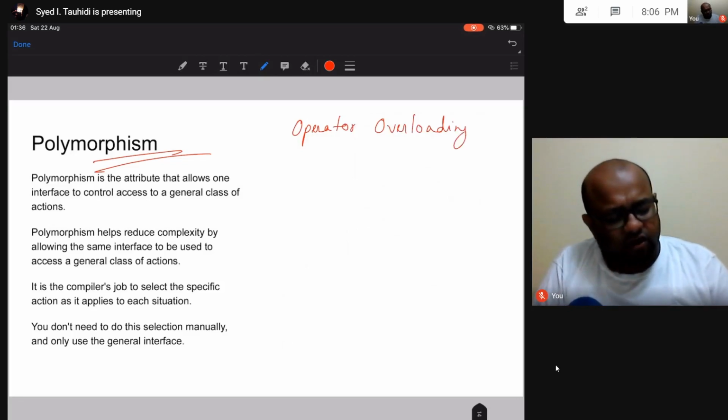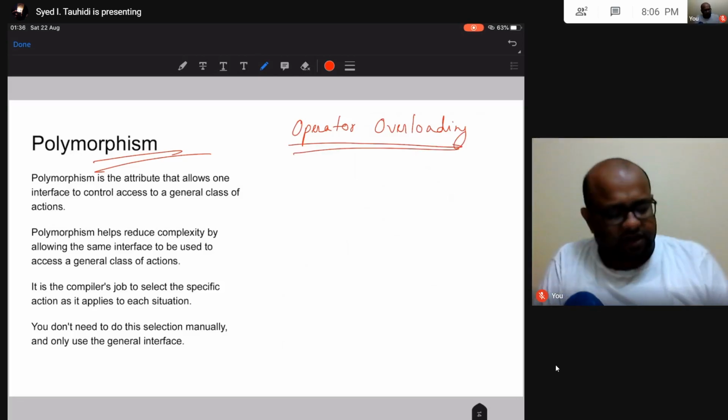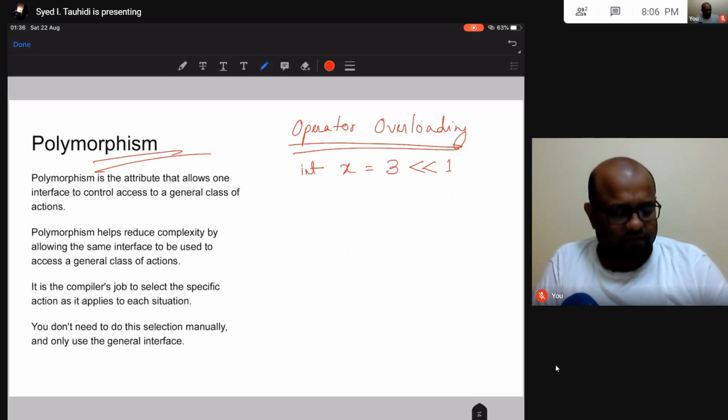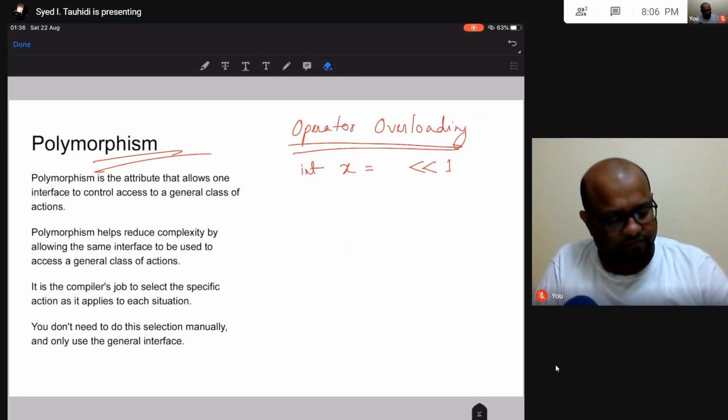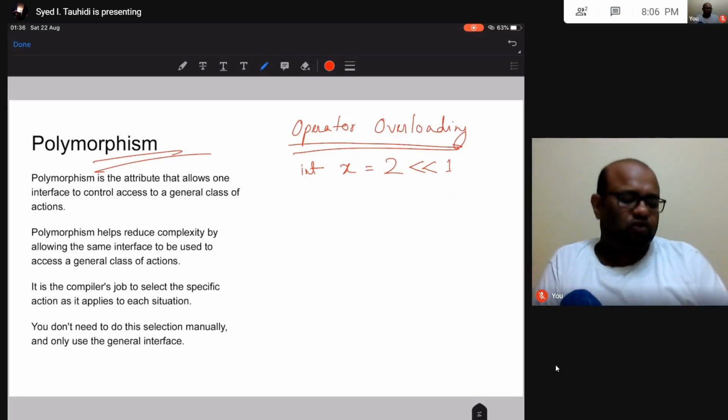Now operator overloading is this. Let me give you an example. Say int x is equal to 2 less than 1. So what is going to happen if I do printf of x?